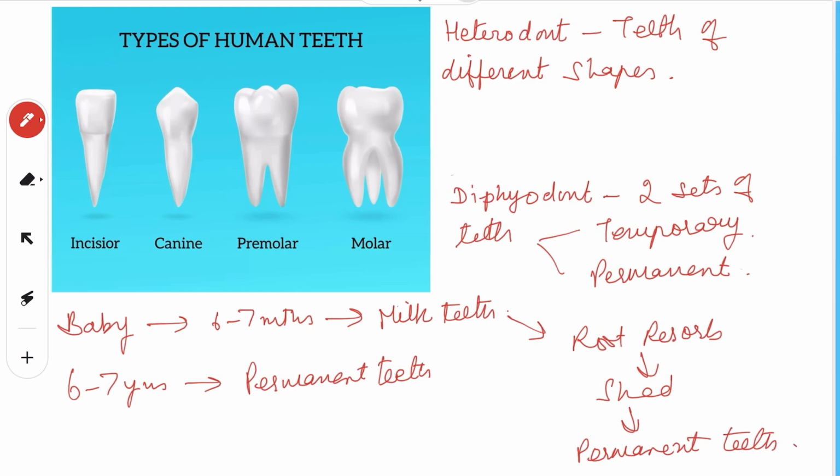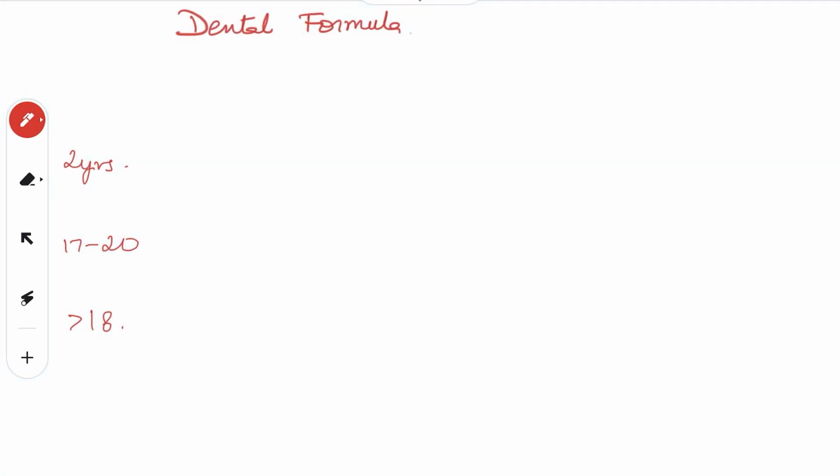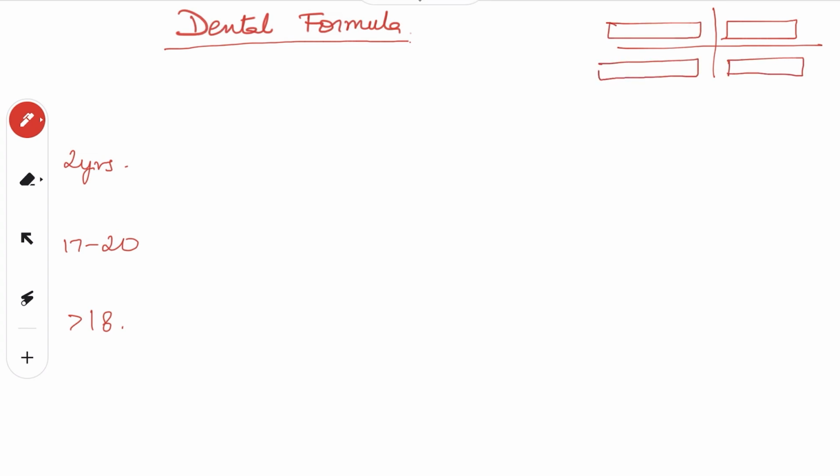Right? Now, let us see the dental formula. Now, I told you we can divide the whole mouth into 4 quadrants, right? So, if we are studying about this quadrant, we have incisors, canine, premolars and molars. So, we'll multiply all this by 4 to have the dental formula.